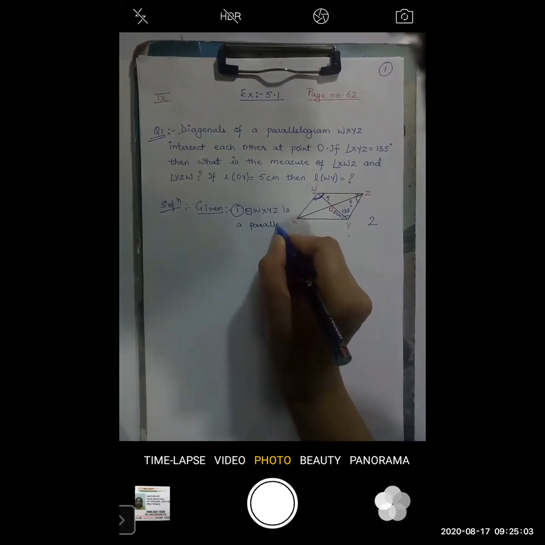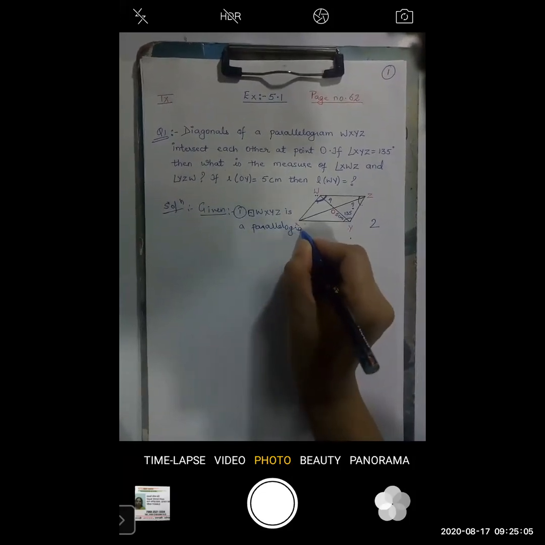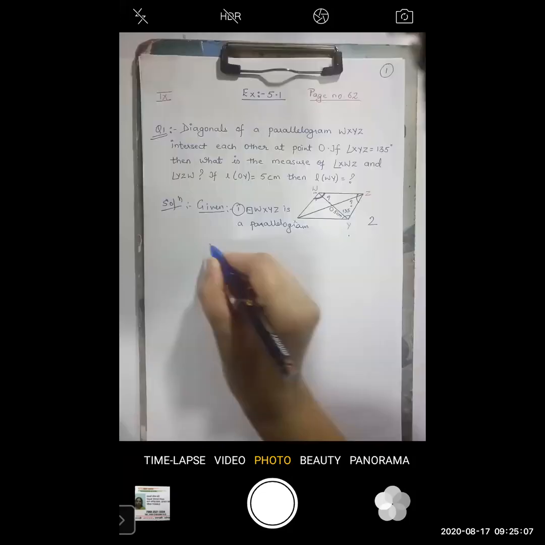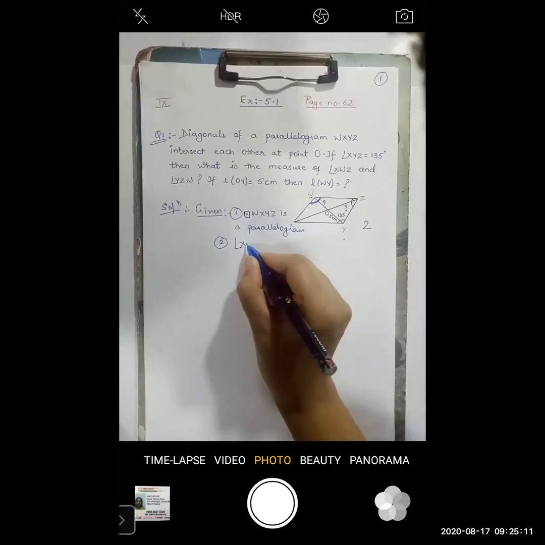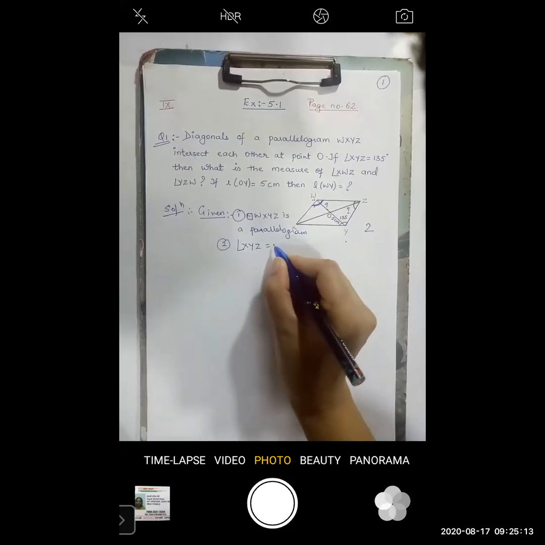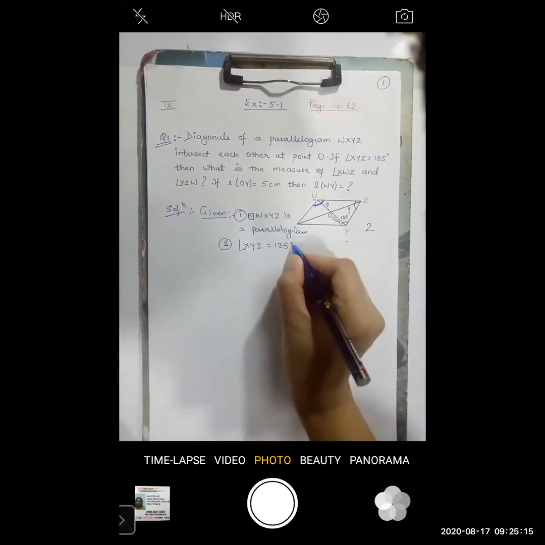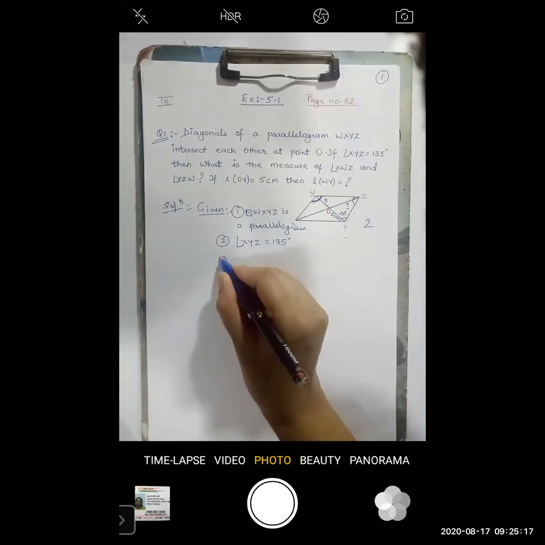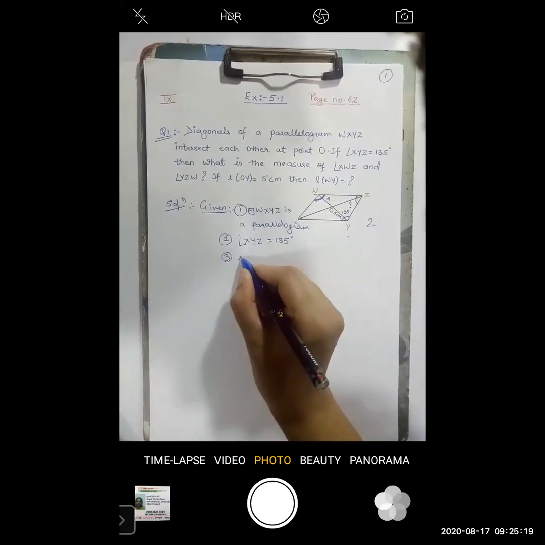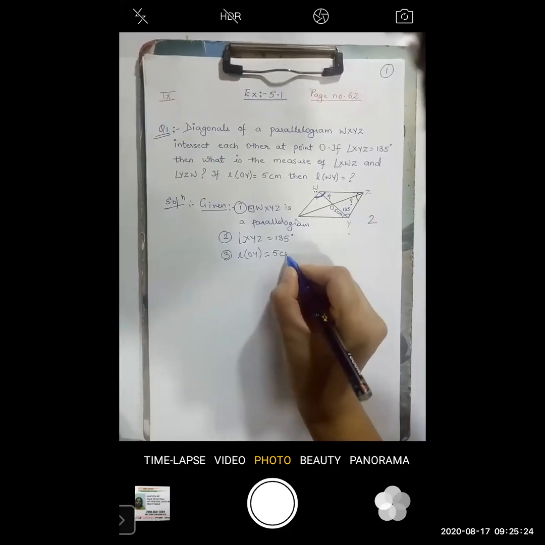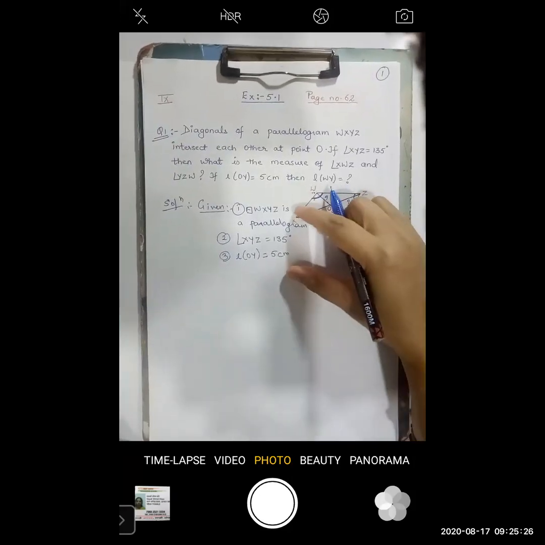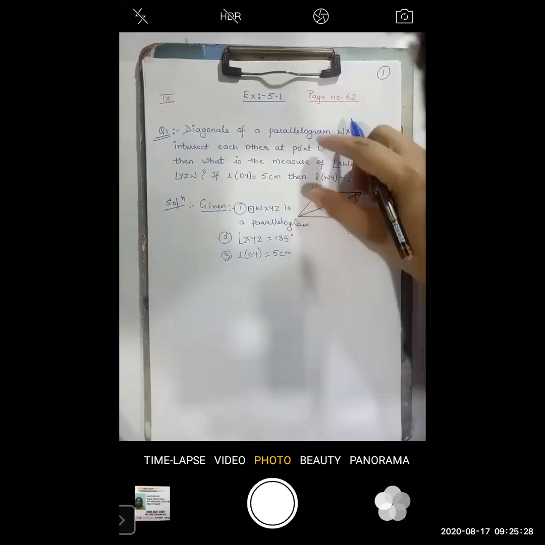This part is given to you. What is the second part given to you? Angle XYZ is equal to 135 degrees. And the third part: the length of OY equals 5 centimeters. This is given to you as per the question.